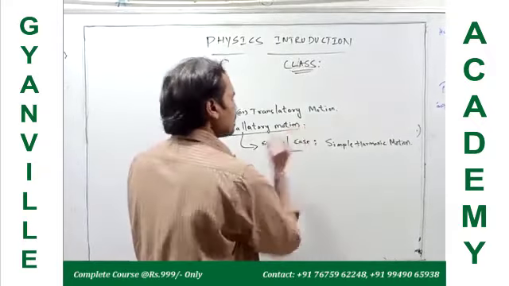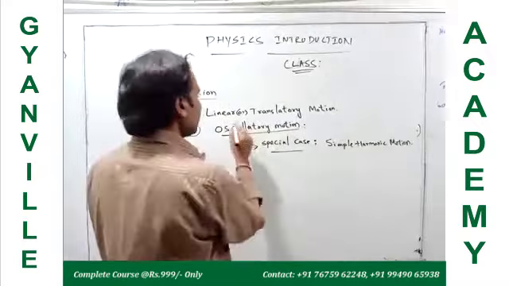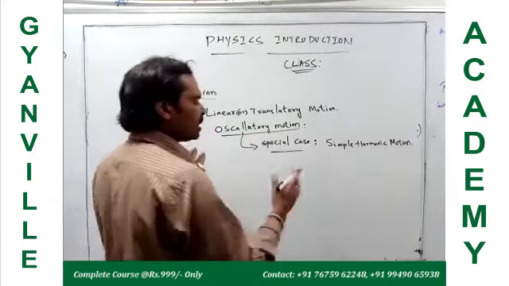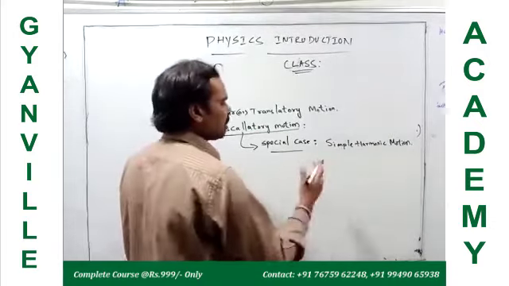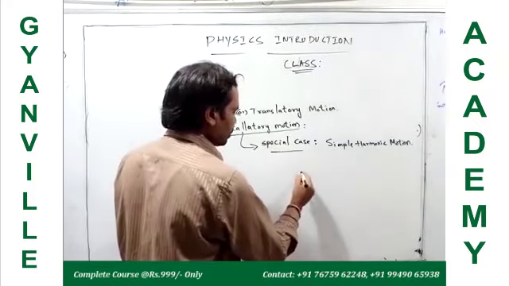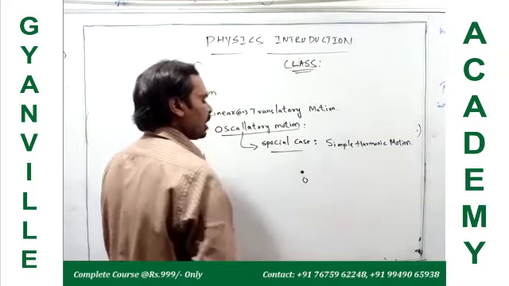Okay, what is oscillatory motion? In oscillatory motion, the body is making to-and-fro motion about a fixed point.